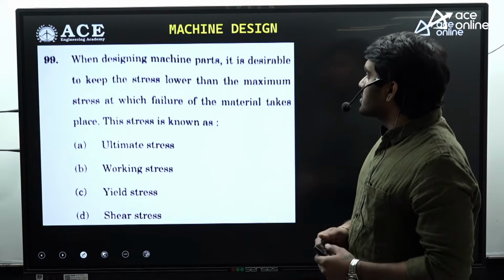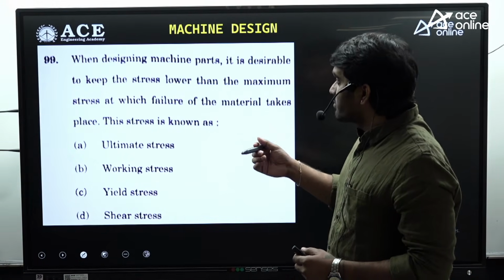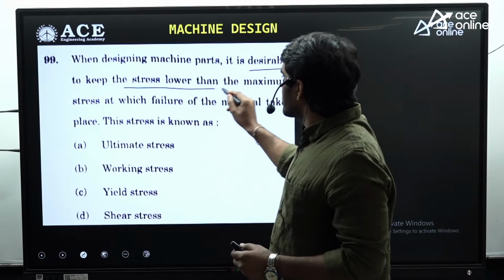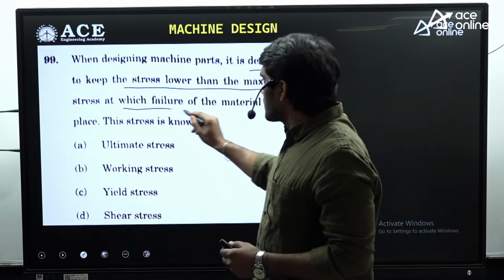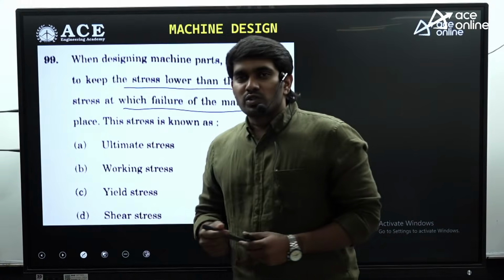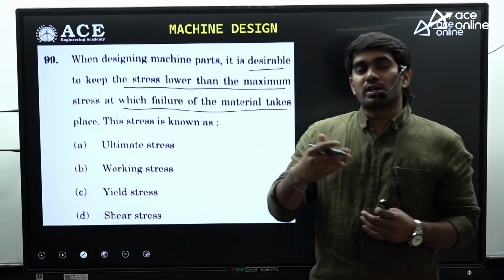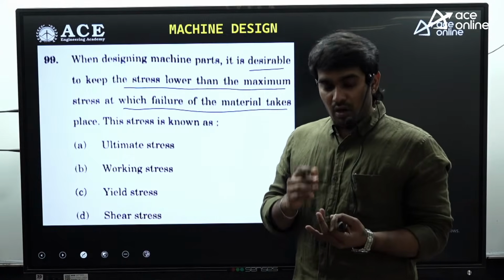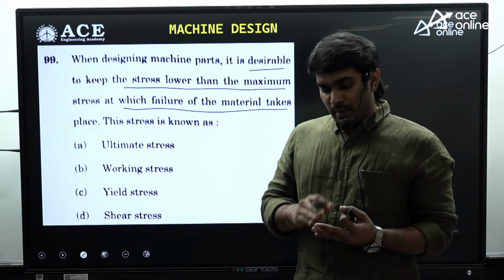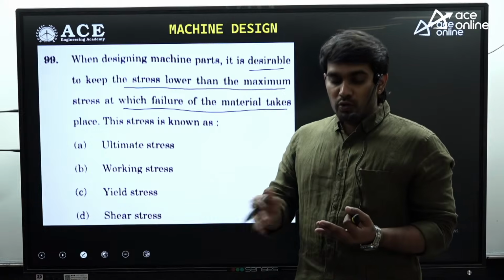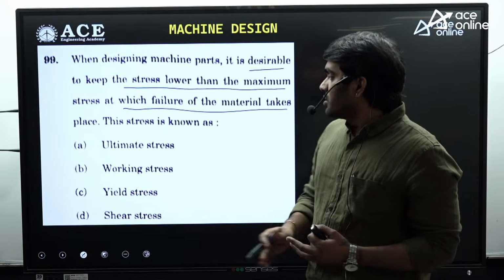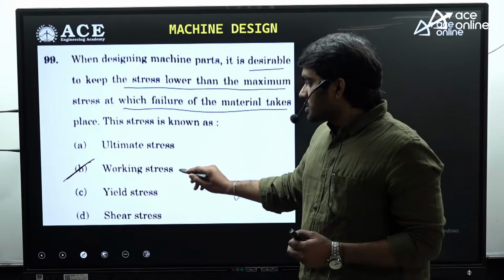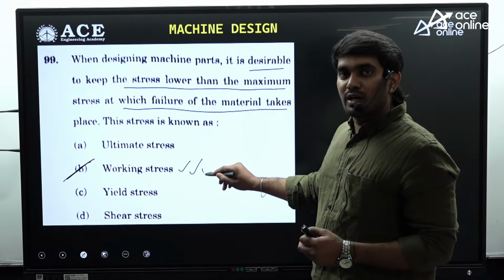When designing machine parts, here he is asking us to identify. It is desirable to keep the stress lower than the maximum stress at which failure of the material takes place. So whenever we are trying to keep the stress lesser than the capacity, we generally call it working stress or design stress or allowable stress. These values can become equal to either yield stress or ultimate stress. From the options given, the answer here is working stress.